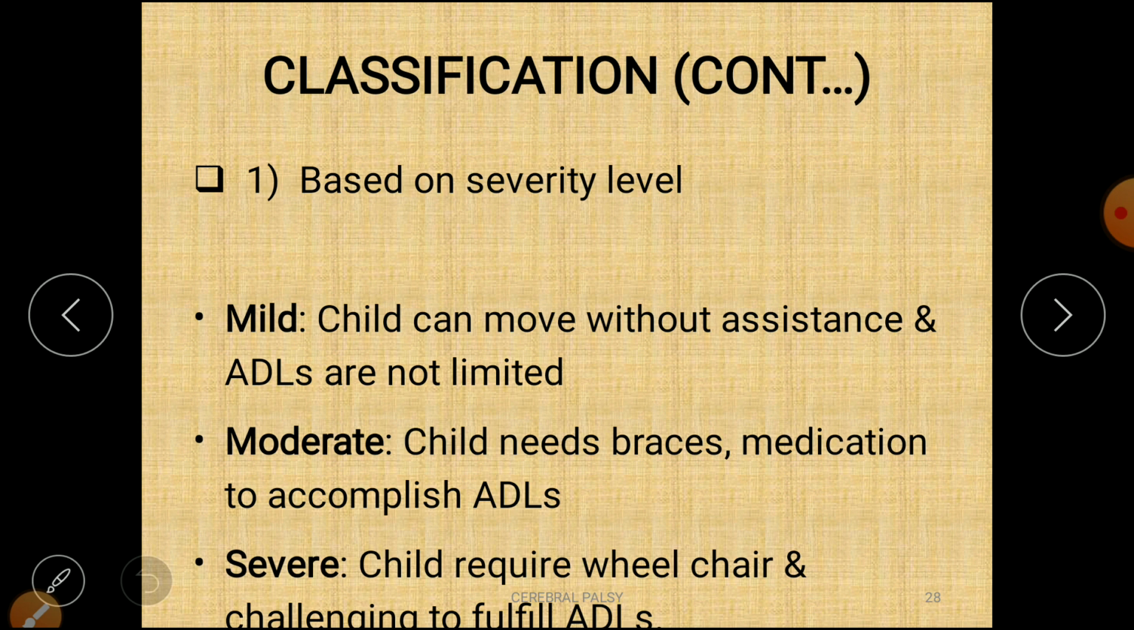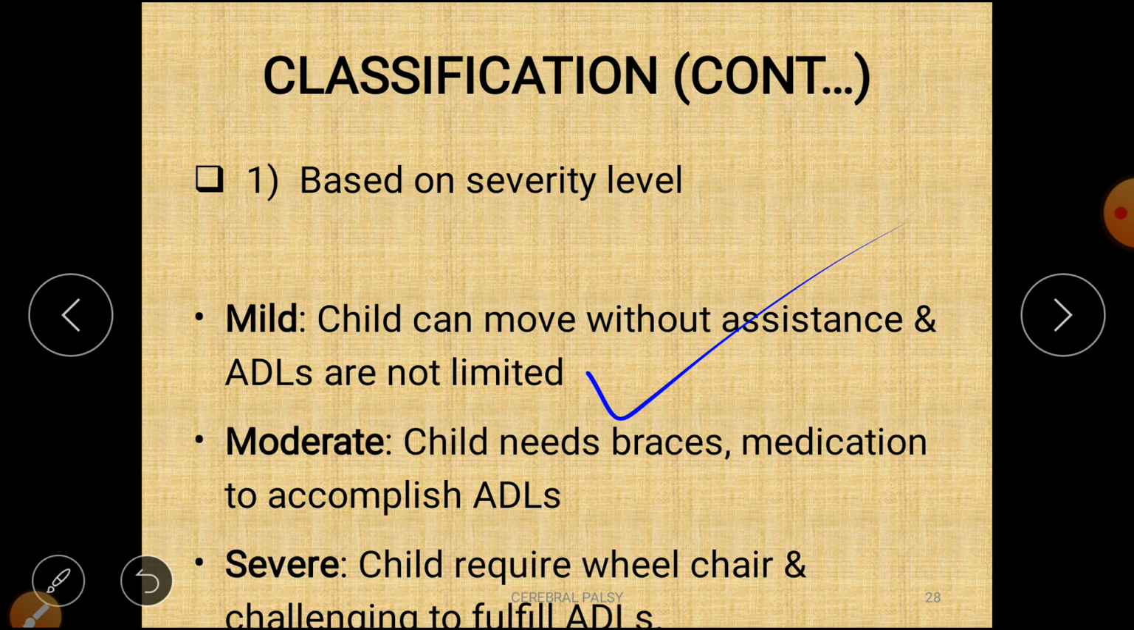That is, how much the affection has occurred and how severe it is. So in that we have three types: mild, moderate, and severe. Mild: the child can move without assistance and activities of daily living are not limited. Like, the child will be independent. So that is mild CP.